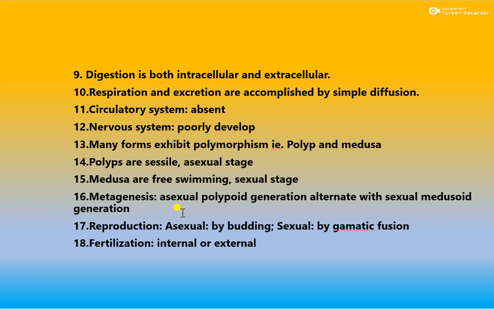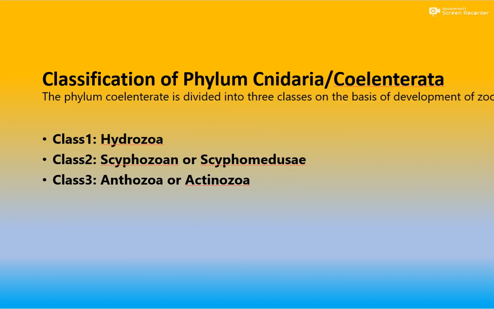Metagenesis: the asexual polypoid generation alternates with the sexual medusoid generation. Reproduction is asexual by budding and sexual by gametic fusion. Here fertilization is external as well as internal.